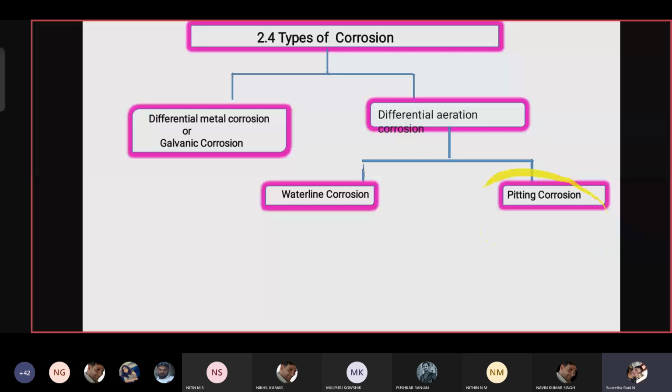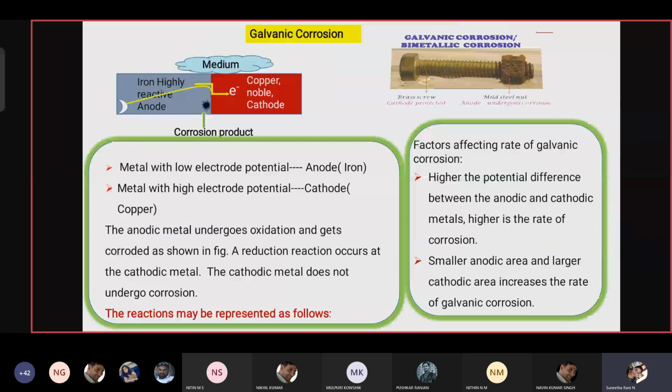So what is differential metal corrosion? It is also called galvanic corrosion. What is galvanic corrosion? It occurs when two different metals are in contact and coupled together, in the presence of an electrolyte.